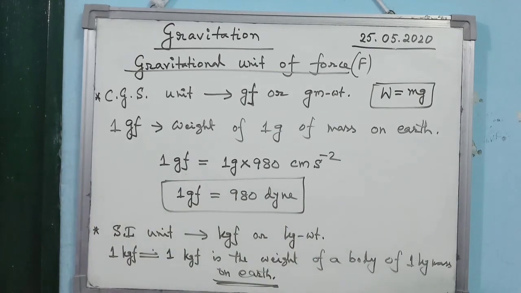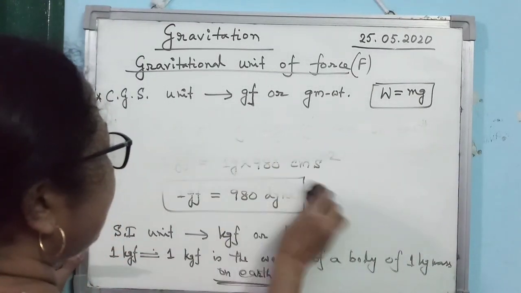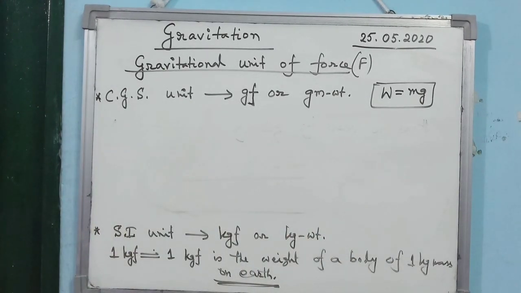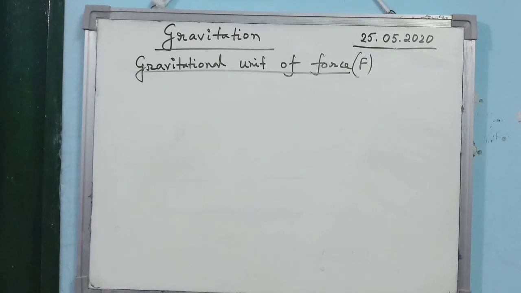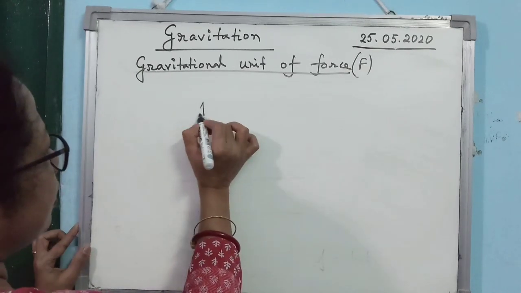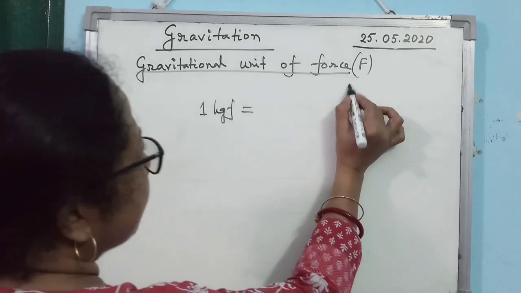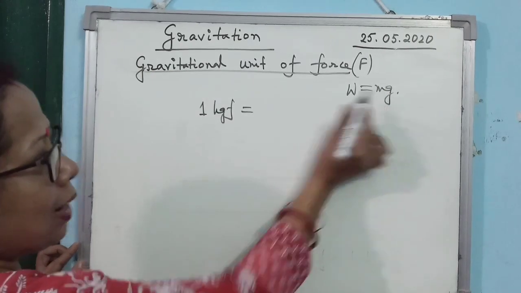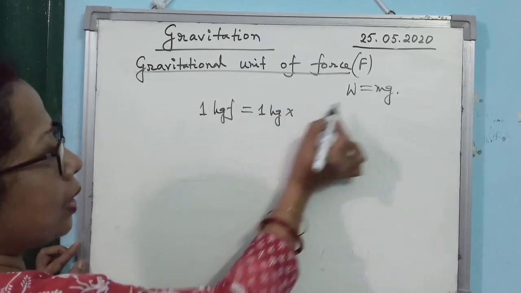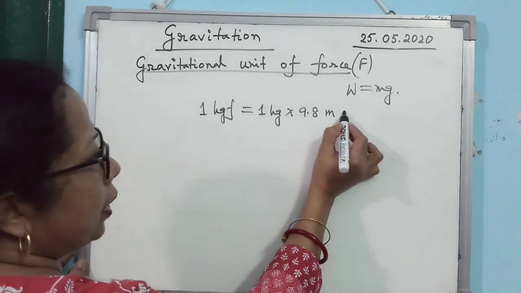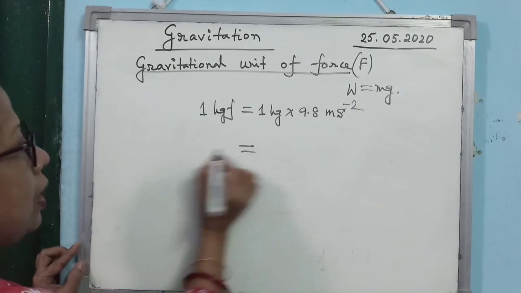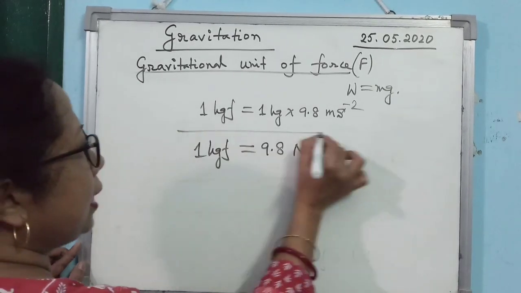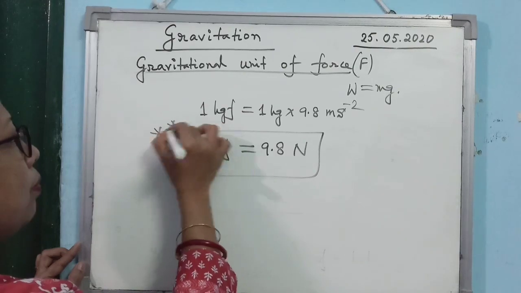Is that clear? Now, what is the relation between 1 kgf and Newton? When you are writing 1 kgf, again you will use the formula W equal to m into g. When the force is 1 kgf, what is the value of the mass? 1 kg. Then what is the value of g? In SI unit, 9.8 meter per second square. So you see what you are getting: 1 kgf is equal to 9.8 Newton. This is a very important relation.